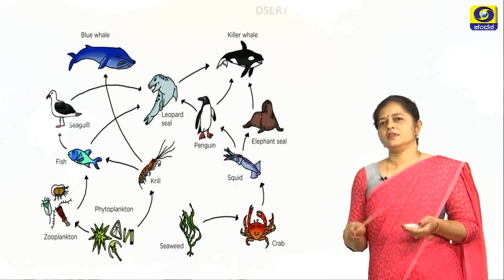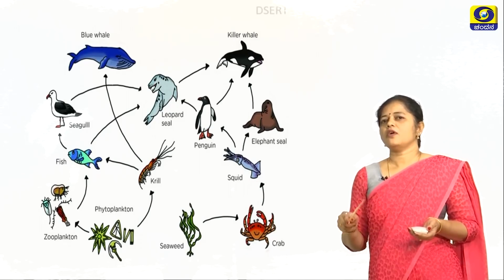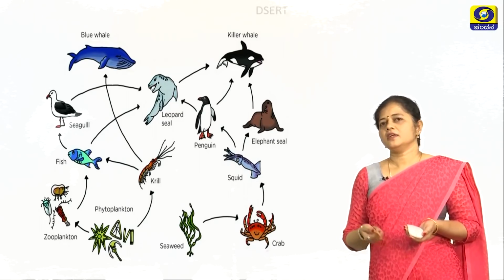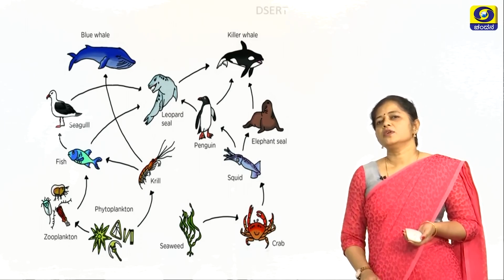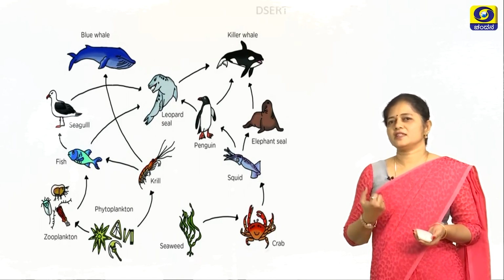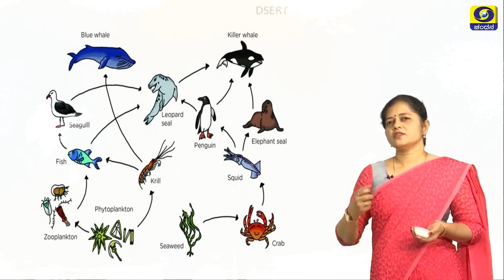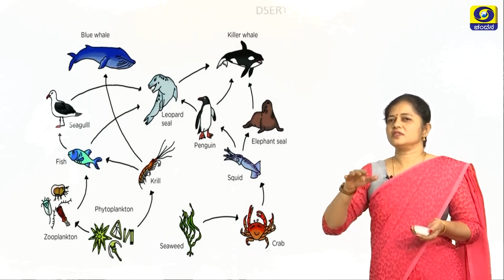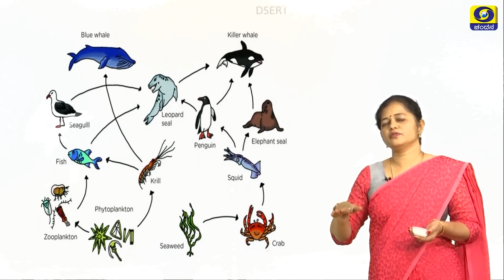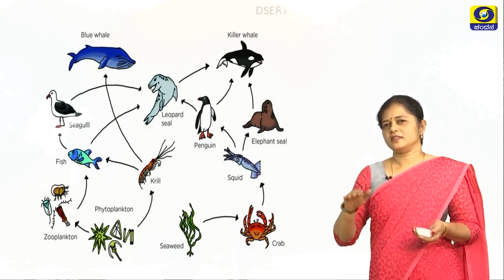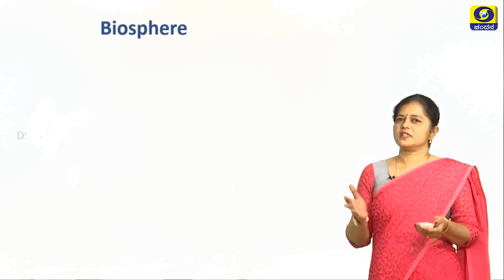So what will happen? If one organism is removed from the trophic level, or for example that organism becomes extinct, then the other organism which was supposed to eat that organism will not be able to get its food, and that will also be destroyed. So here you can see there is an imbalance created in nature. So to understand the food chain and the food web, it is very, very important to understand the balance in nature.